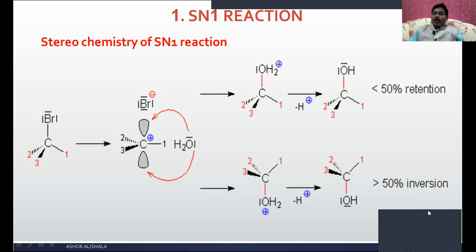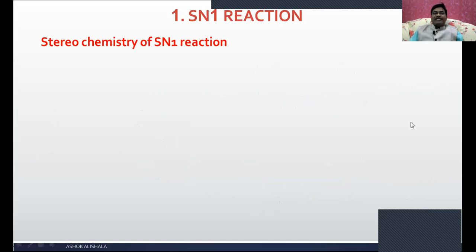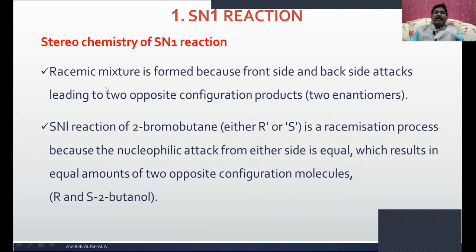So a mixture of the two compounds is formed. When these two are present, 50% retention with the same configuration and 50% inversion configuration, this mixture is called a racemic mixture. You can see a racemic mixture is formed because front side attack and back side attack lead to two opposite configuration products. That means two enantiomers are formed, with the two opposite configurations.